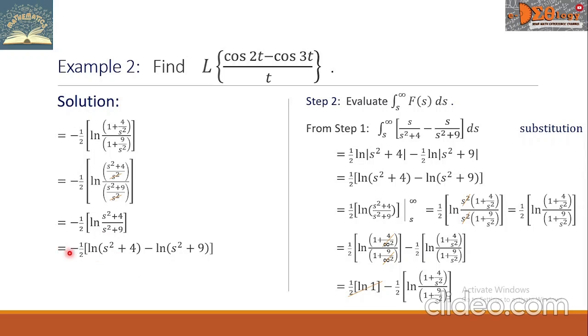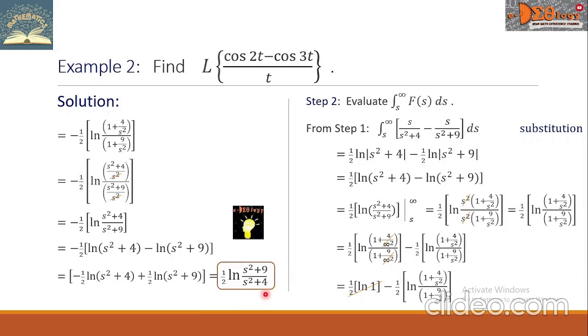Then this negative 1/2 outside, we will multiply to each of the terms of the grouping symbol. So we have like this. We can simplify again this line using the laws of logarithm, and it becomes like this: 1/2 times the natural log of s squared plus 9 all over s squared plus 4. This is the final answer.